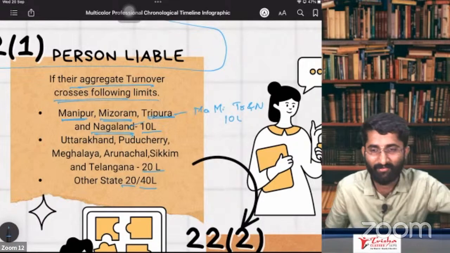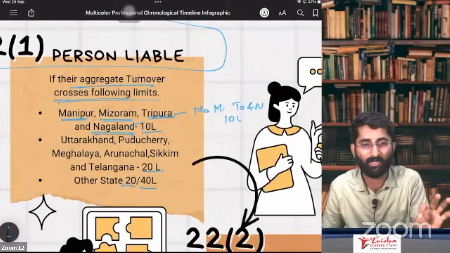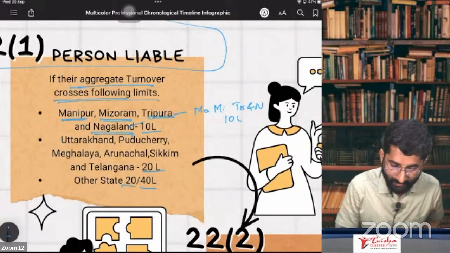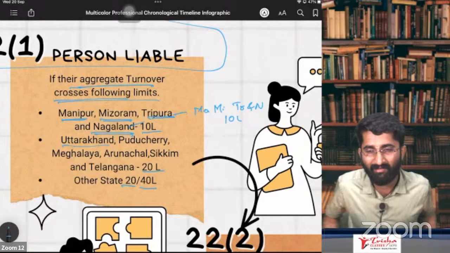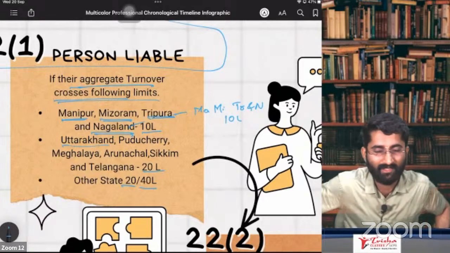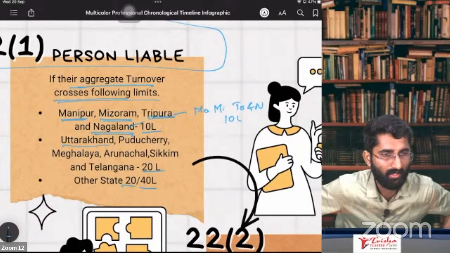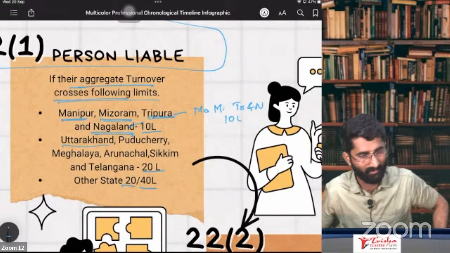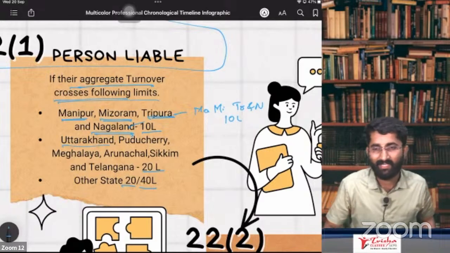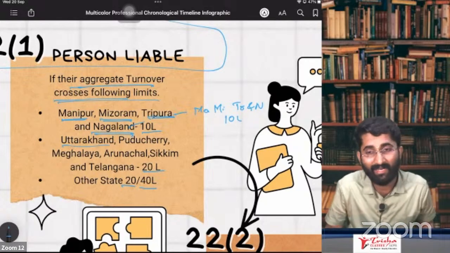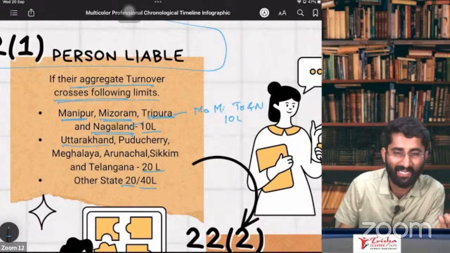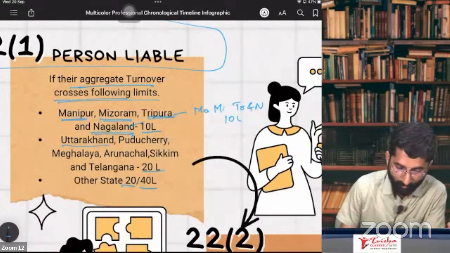That means what? If you are a supplier in Manipur, Mizoram, Tripura and Nagaland, then your turnover limit is 10 lakhs. Later, she came back and made Telanganian Upma. What has she done? Upma, you know Upma? The thing that you hate. Upma is nothing but uppittu. In Kannada, it is uppittu. So she has made Telanganian style Upma. I don't know, she went to Tripura and Nagaland and came back and made some Telanganian Upma. So now, what is Telanganian Upma? UPMAS.